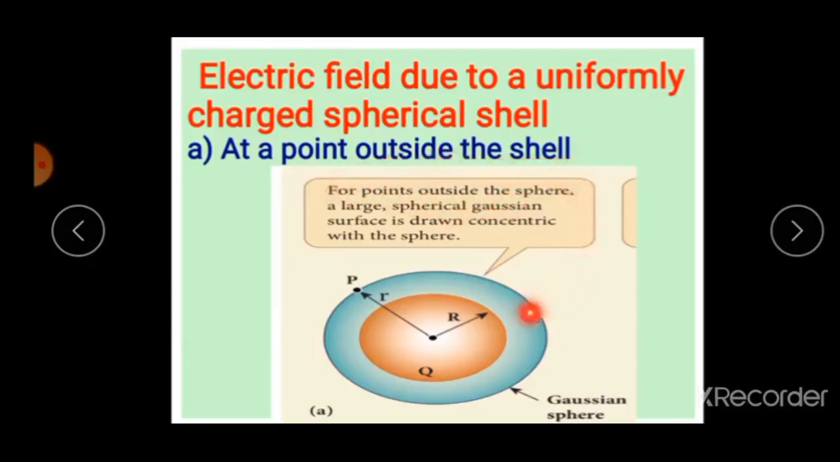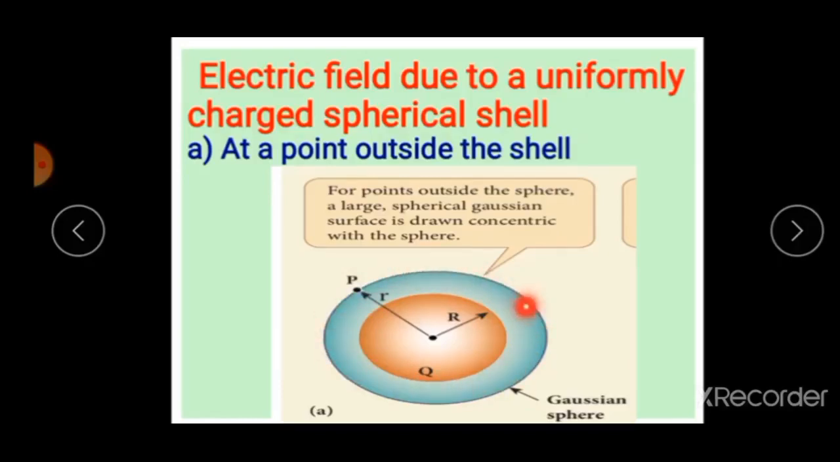Now listen student, consider a charged spherical shell of radius capital R. Let P be a point at a distance r from the center. This is nothing but the Gaussian surface with radius small r. The electric field is normal to the surface, acting in the outward direction. So electric field and area point in the same direction at all points on the Gaussian surface. This is the Gaussian surface.